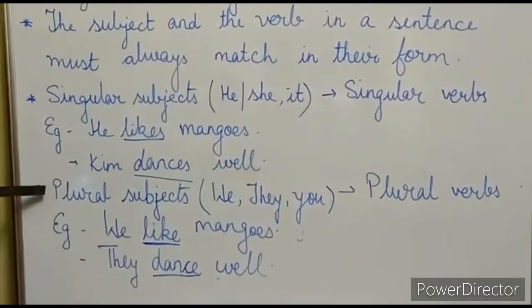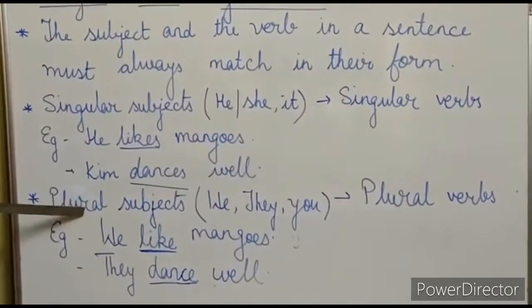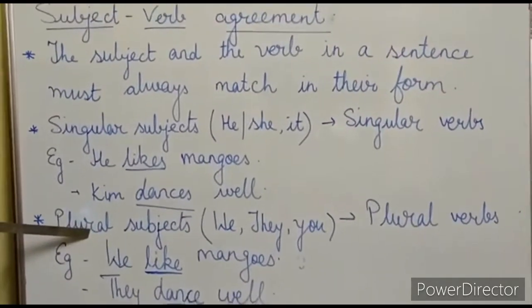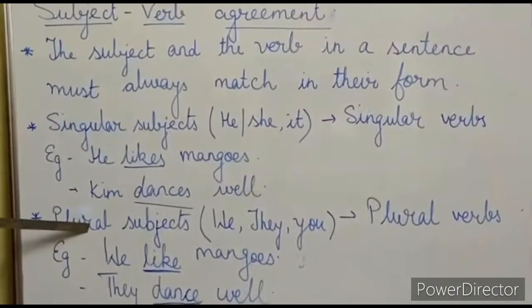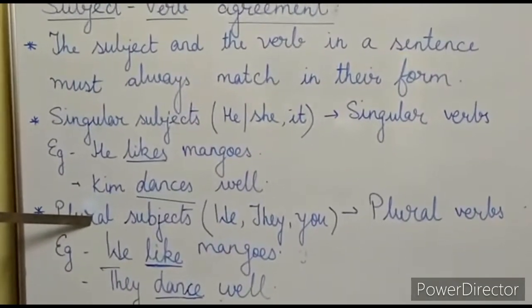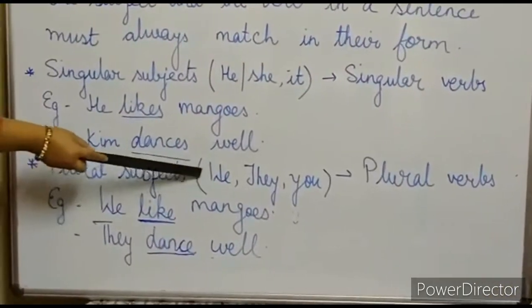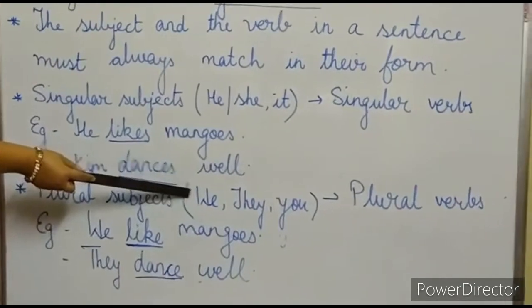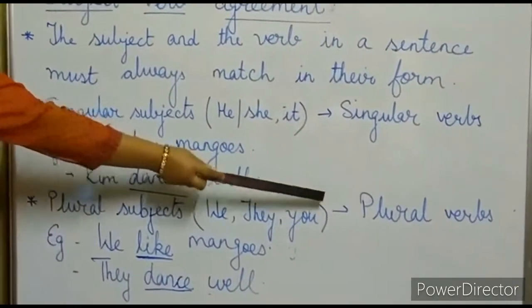Now, let us see the plural. Plural subjects. If the subject is plural, that means if the subject is Ram and Ravi, the boys, the teachers. So, these are singular, these are plural forms. So, if the subject is plural or if we have we, they or you in the sentence, then we will be using plural verbs.